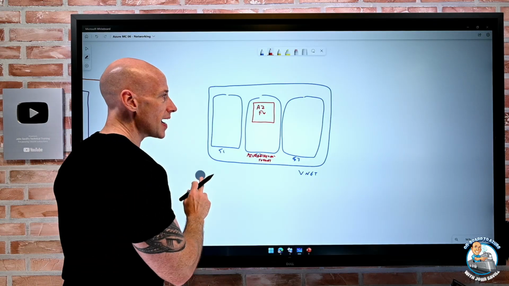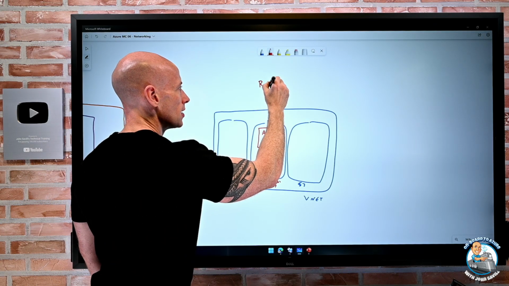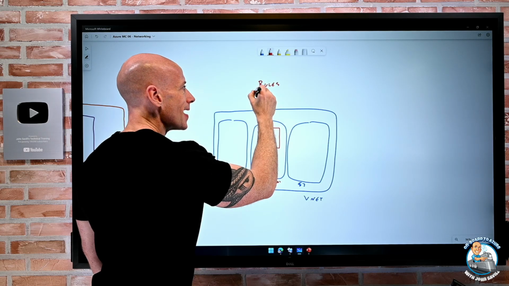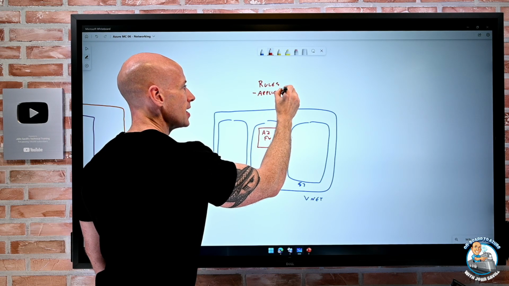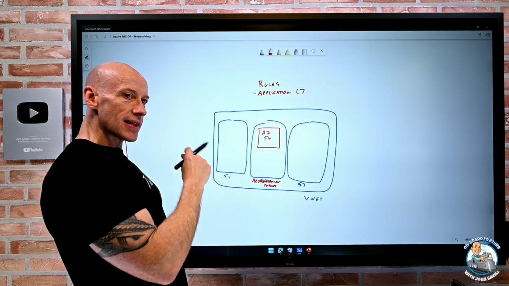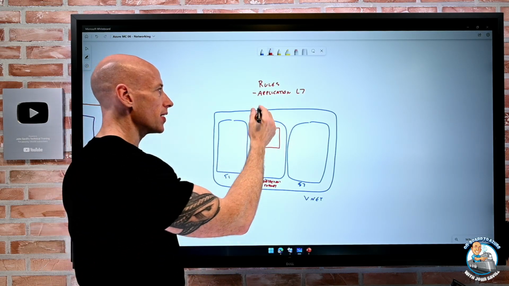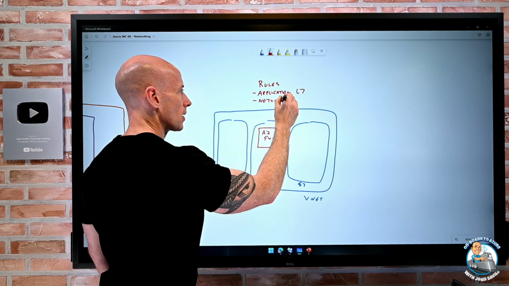But the whole point is Azure Firewall does a whole set of different things. It has rules. So I define rules, and they can be either application rules. Application, remember, means it understands layer 7. HTTP, it understands URL, it understands fully qualified domain name, or it could be a network rule. It's layer 4.